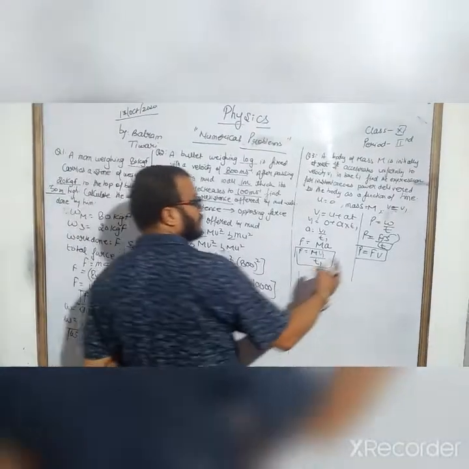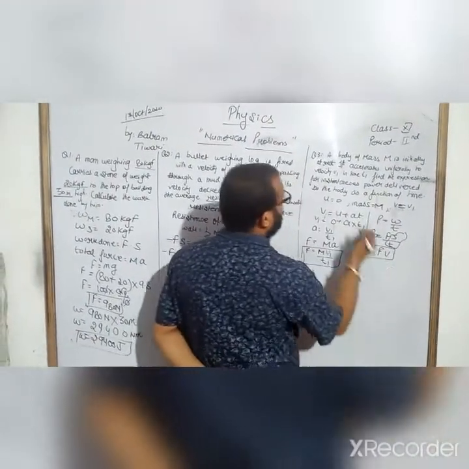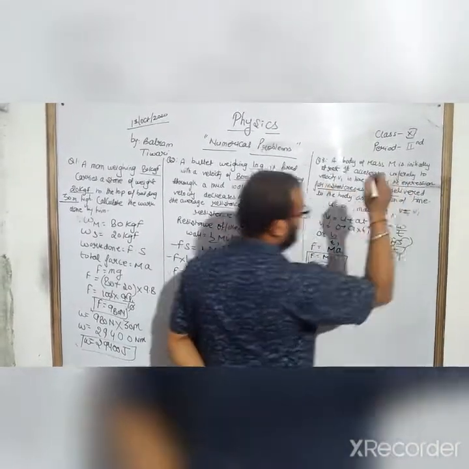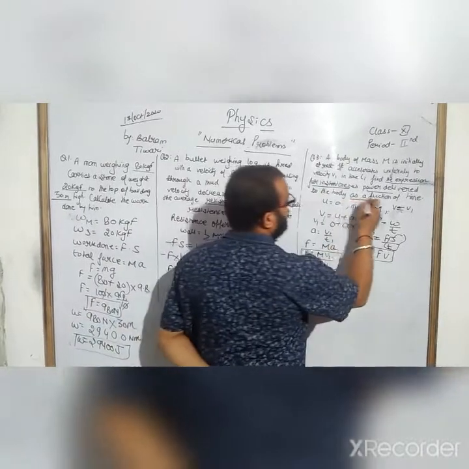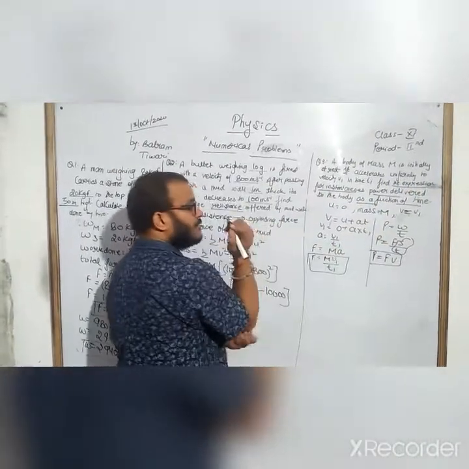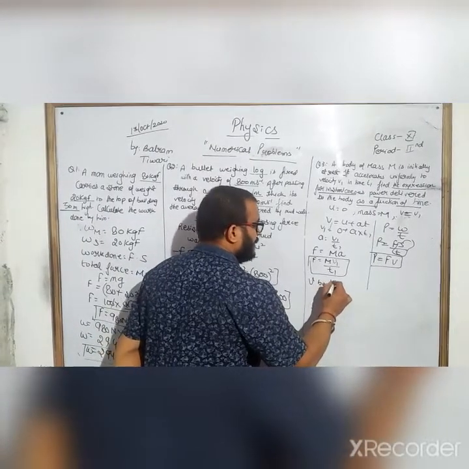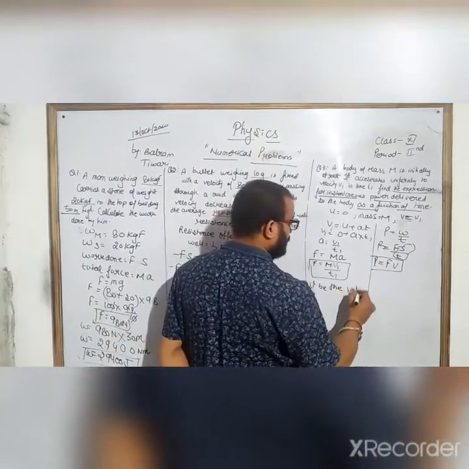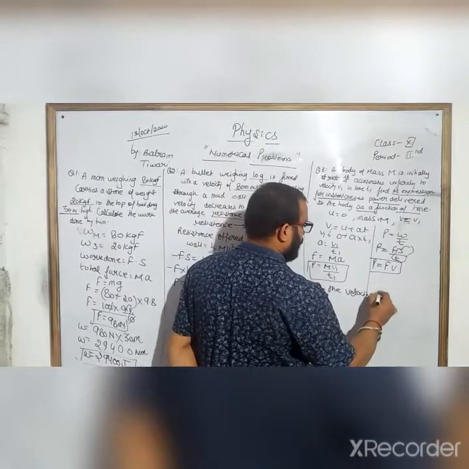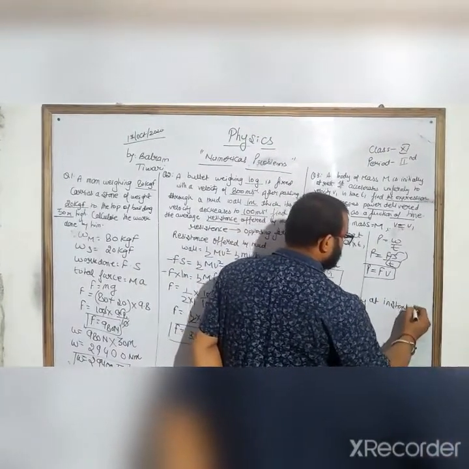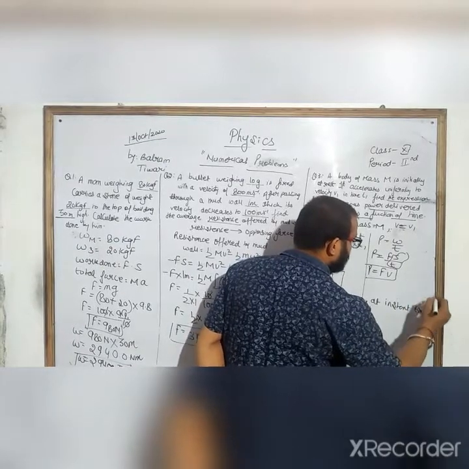Now, force into velocity. Now we will find the expression for instantaneous power as a function of time. Let v be the velocity at instant time t.